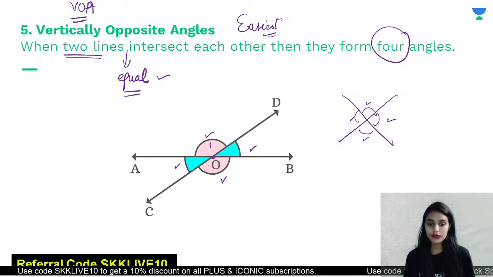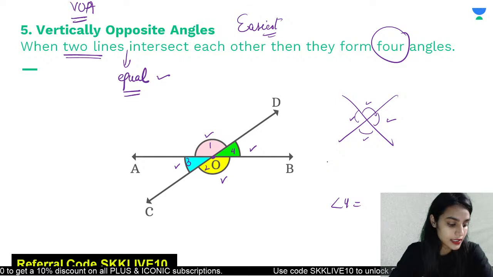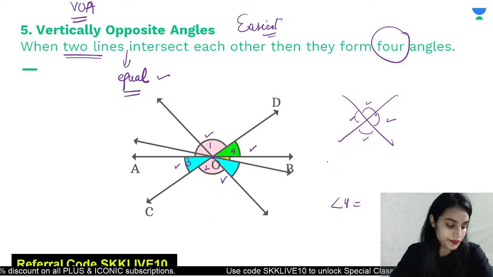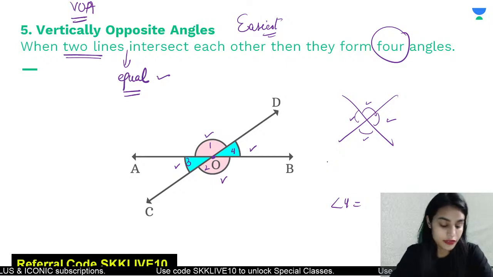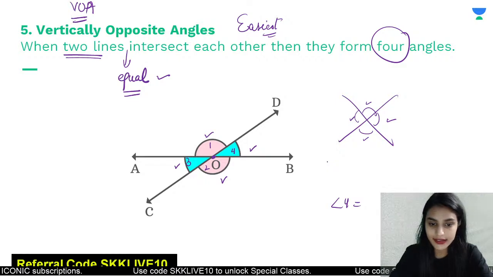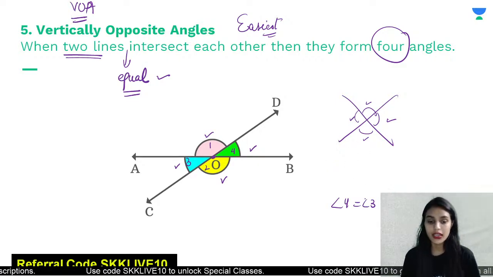So, if this is angle 1 and this is angle 2, this is angle 3 and this is angle 4. So, angle 4 will be equal to which angle? Angle 4 is equal to which angle? Quickly tell me. Angle 4 is equal to which angle? Yes, absolutely class. It is equal to angle 3.